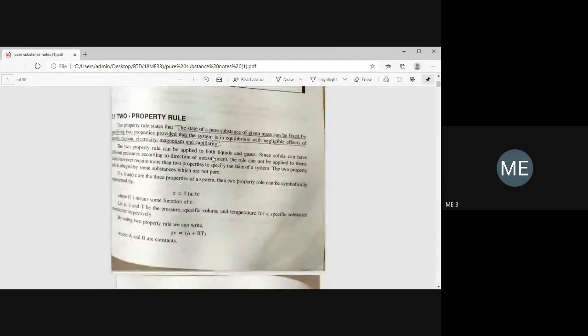I'll give a brief introduction. You have already studied pure substance. One more thing is called the two property rule. Three things you have to remember: one is the triple point, one is the critical point, and another one is the two property rule. The triple point is where all three phases of a pure substance coexist in equilibrium condition.